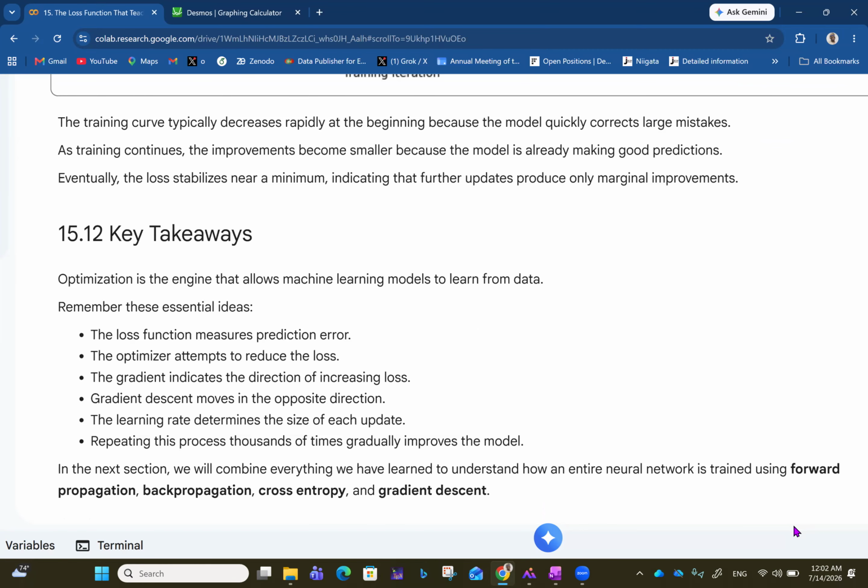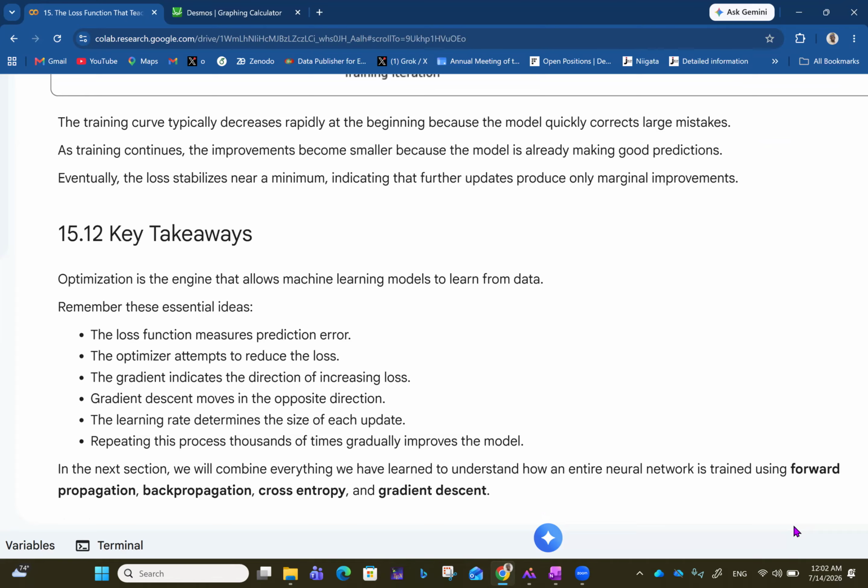Remember these essential ideas. First of all, the loss function measures prediction error. The optimizer attempts to reduce the loss. The gradient indicates the direction of increasing loss. Gradient descent moves in the opposite direction, and then the learning rate determines the size of each update. Repeating this process thousands of times gradually improves the model.